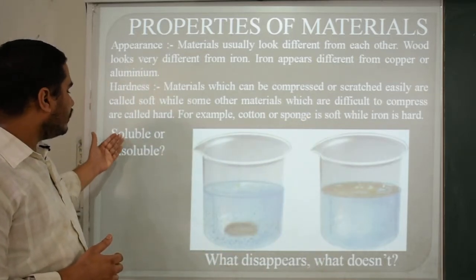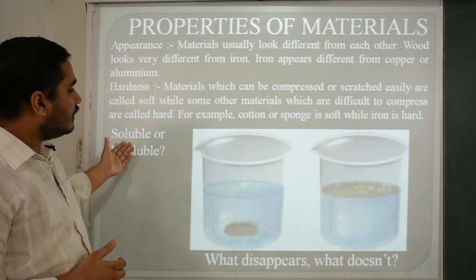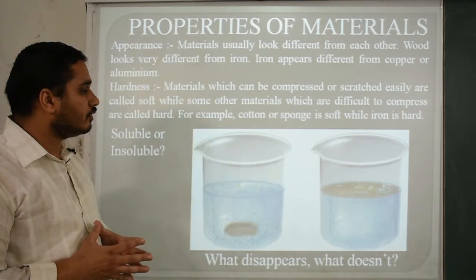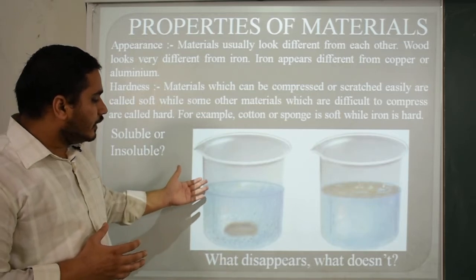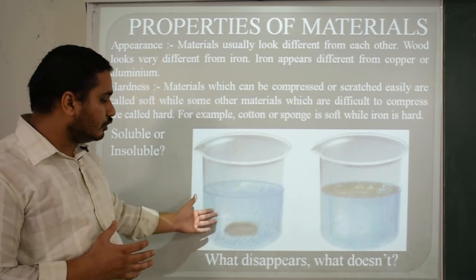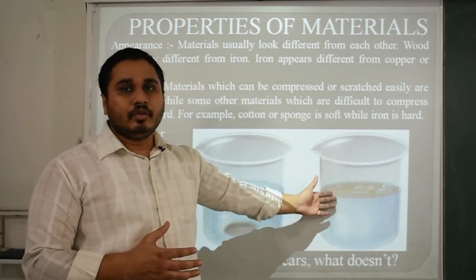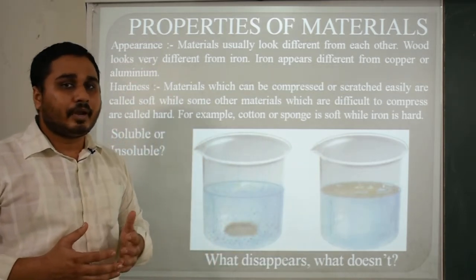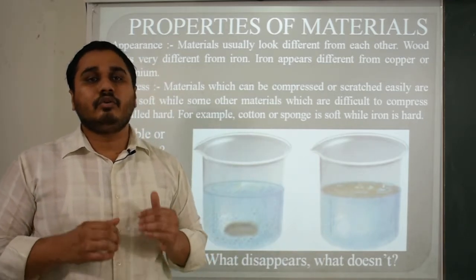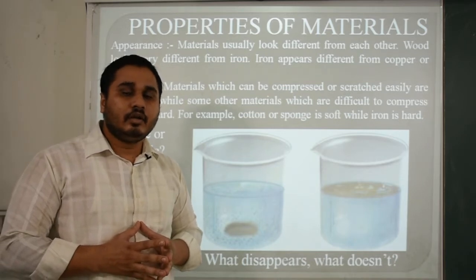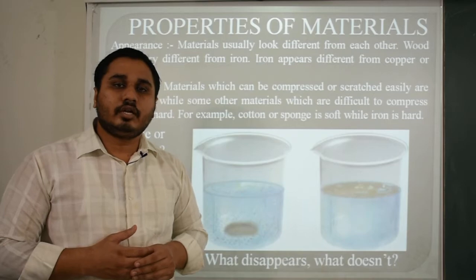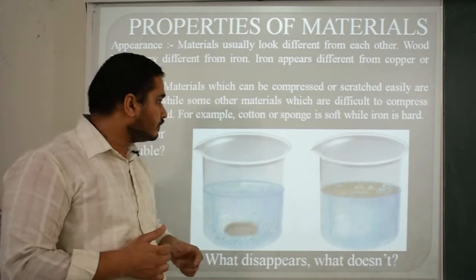Then the third one is soluble or insoluble. For this, I will take you to the picture. If you take two glasses filled with water, you may drop some kind of particles in both of them. Some materials are easily soluble, some are not. This is also a property. For example, if you mix petrol or diesel with water, they will not get properly mixed, not 100% mixed with the water. But if you take sugar or salt and put it into the water, it will dissolve easily in it.